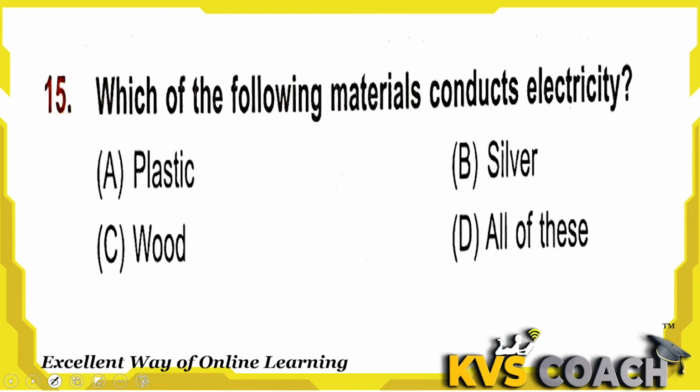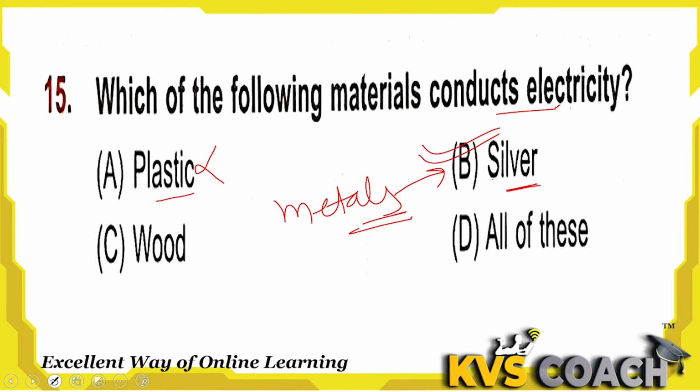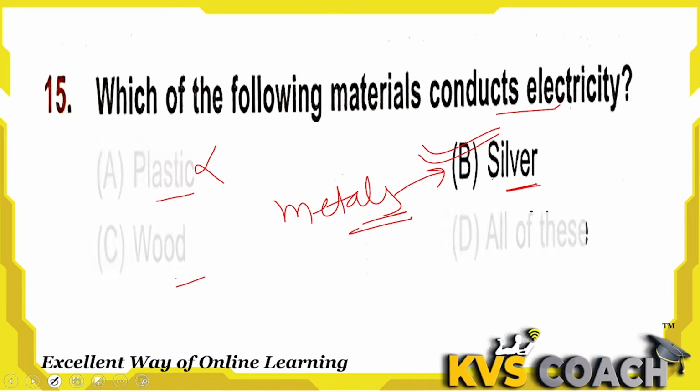Next is, which of the following materials conduct electricity? Metals actually conduct electricity. Plastic does not conduct electricity, it is electricity resistant. Silver is a metal, so metals conduct electricity, it means silver conducts electricity. Wood does not conduct electricity. Actually, wood is resistant to electricity. So the right answer here is B, silver only.